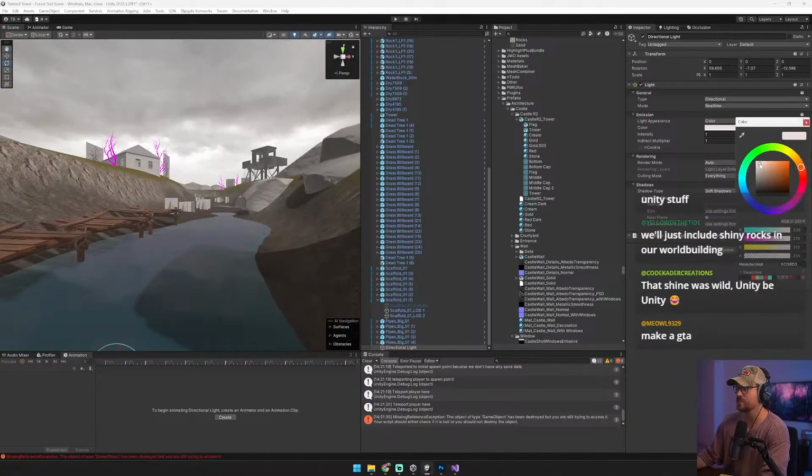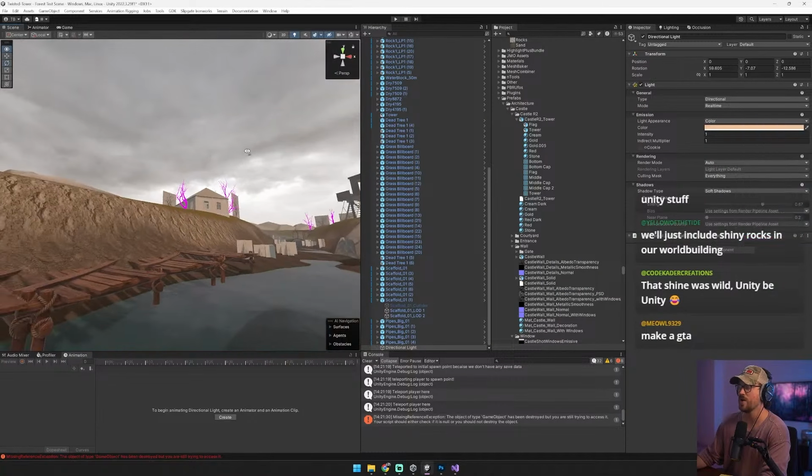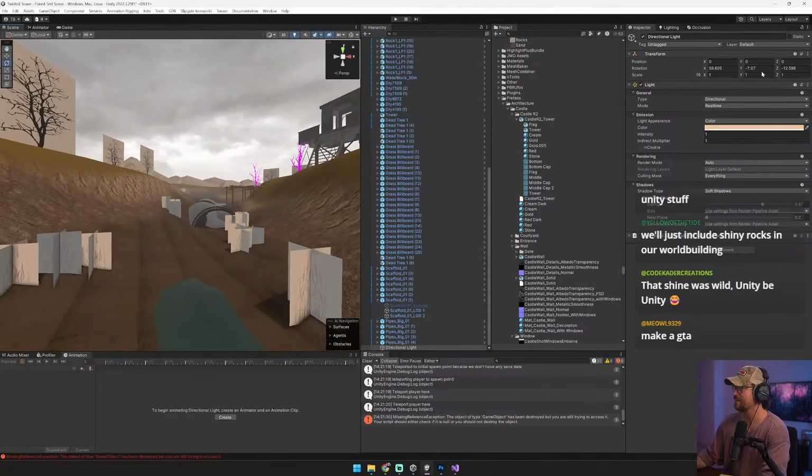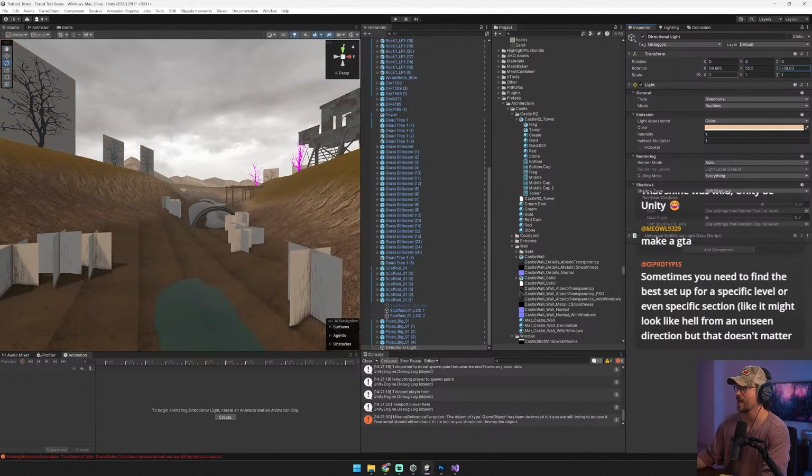Let's warm up the light just a tad. A little bit more orange. There we go. Yay. Okay, awesome. So we have a nice warm light. Evening shadows are being cast pretty nice here.